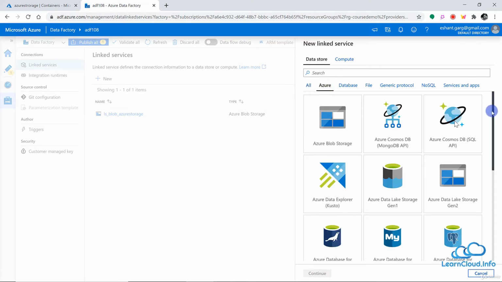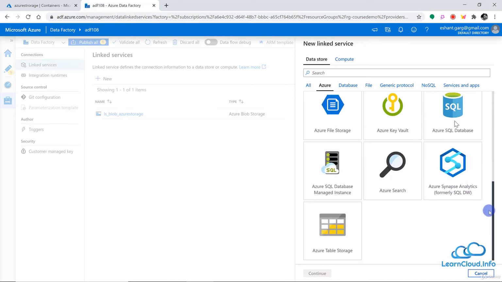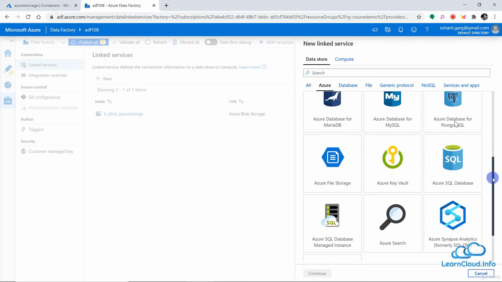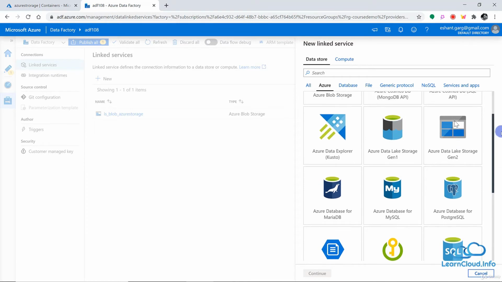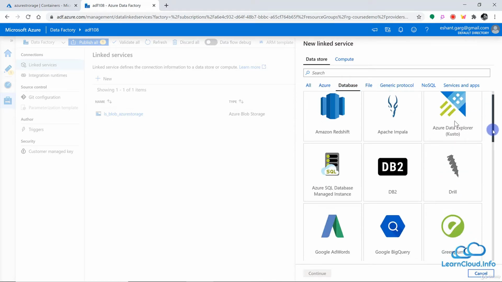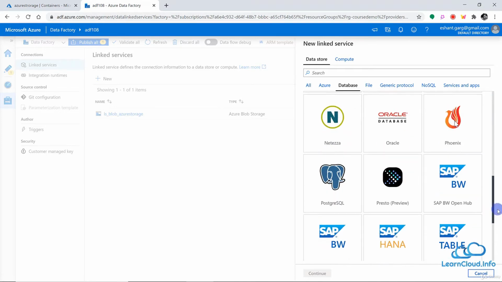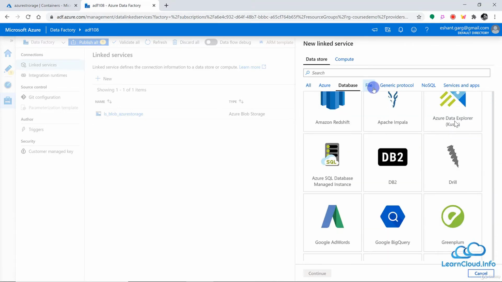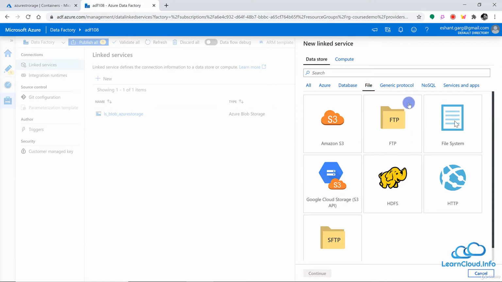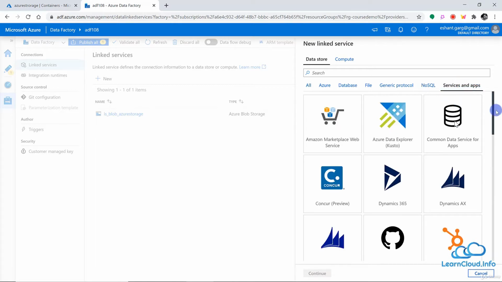So we have blob storage, data lake Gen 1, Gen 2, file storage, SQL Server, and all these different storage services within Azure. And then we have services outside Azure. We have DB2, Google BigQuery, Hive, Oracle Database, and all that. Similarly, we have file type storages, generic protocol, NoSQL, MongoDB and all, and different services to connect with.